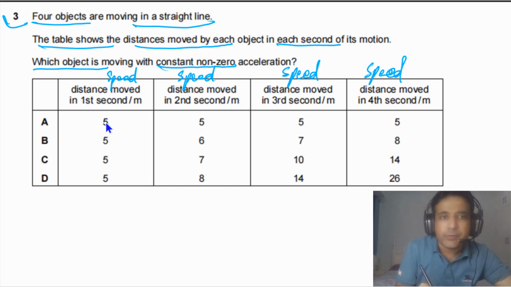Now if you look at the first one, speed is 5, then speed is 5. It means acceleration will be equal to 0.